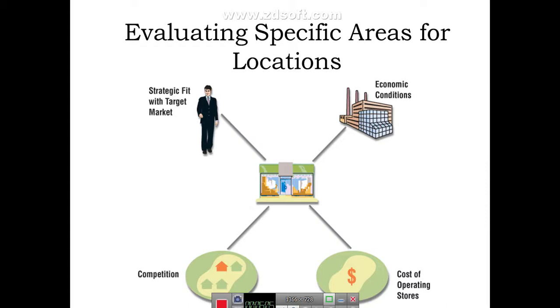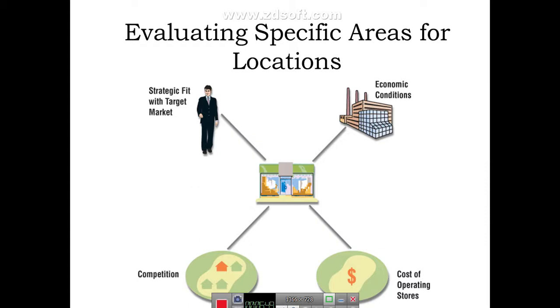There are 4 factors that are considered in evaluating the specific areas for locations. The first one is strategic fit with the target market, that is, whether the target customers reside in the surrounding location or not. As I mentioned earlier, 80% of the business of a retail store comes from its catchment area, or surrounding area. Many times companies consider a 2 kilometer radius or 3 kilometer radius. This way they define their catchment area.